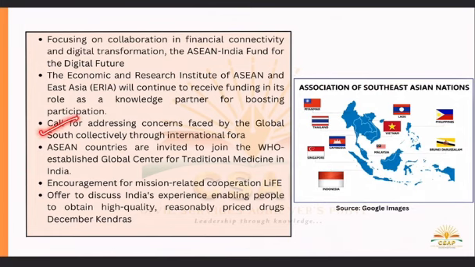Then Asian countries are invited to join the WHO established Global Center for Traditional Medicine in India. We are very much focused on how traditional medicine can revolutionize the whole medicine industry of this world. And for that we have opened something which is known as TKDL.